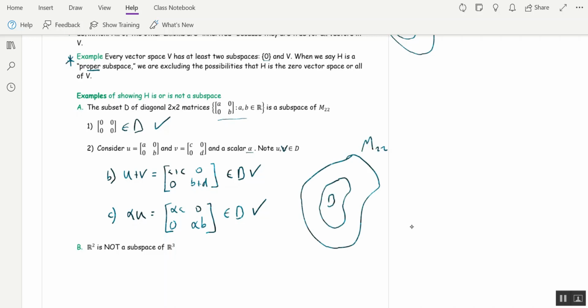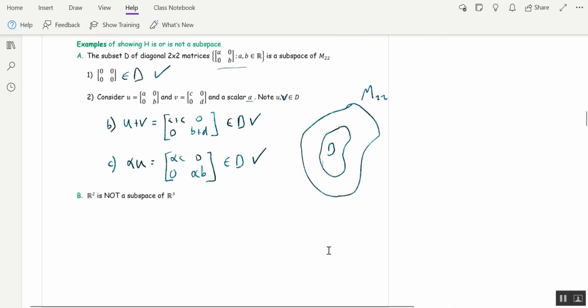They're closed under scalar multiplication, and they're closed under addition, and the zero vector is in there. Okay, another example: R2 is not a subspace of R3. This is an interesting one. Here's why. R2 is not even a subset of R3. The first condition of being a subspace is that you have to be a subset.